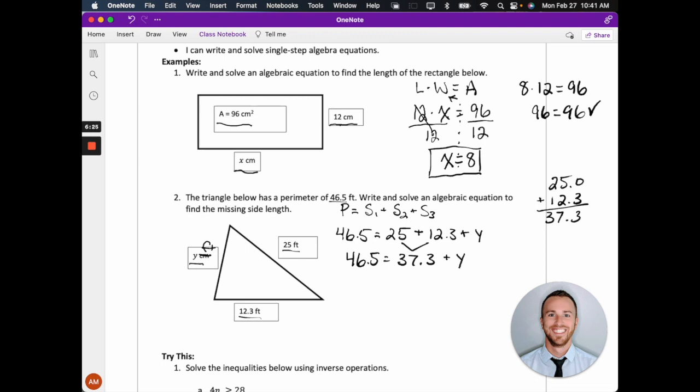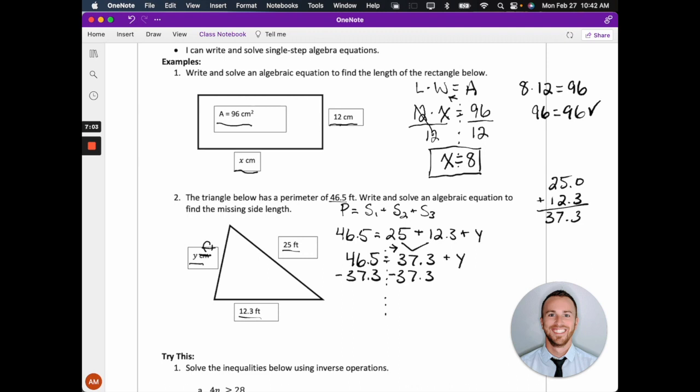Okay, from here, this is just a one-step algebra problem. So I'm trying to figure out what y is. So I'm going to start on the side that contains the variable. Right, so I'm going to start on that right-hand side because that's where the y is. Now I need to use the inverse operation to isolate that variable, to get y on its own. Well, 37.3 plus y, I know this 37.3 is positive, right? So if I want to get rid of it, I'm going to subtract 37.3. Now I have to do that from both sides of the equation in order to keep it balanced.